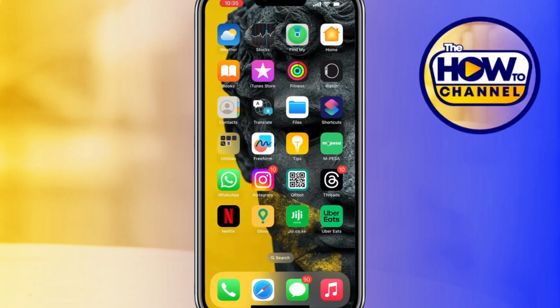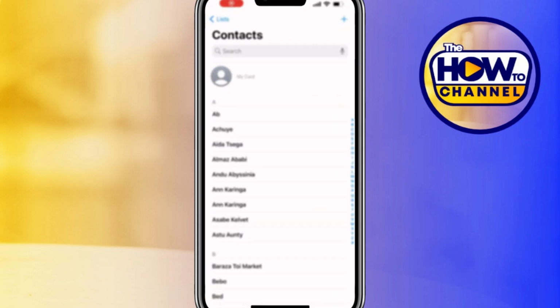In today's video, I'm going to show you how to change a ringtone for one person on an iPhone. First, open up the Contacts app on your iPhone. Once you are in, scroll through or just search to find the contact you want to customize a ringtone for.